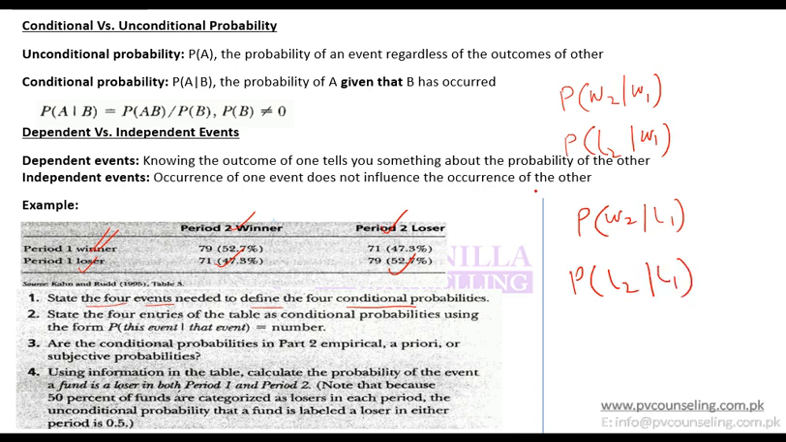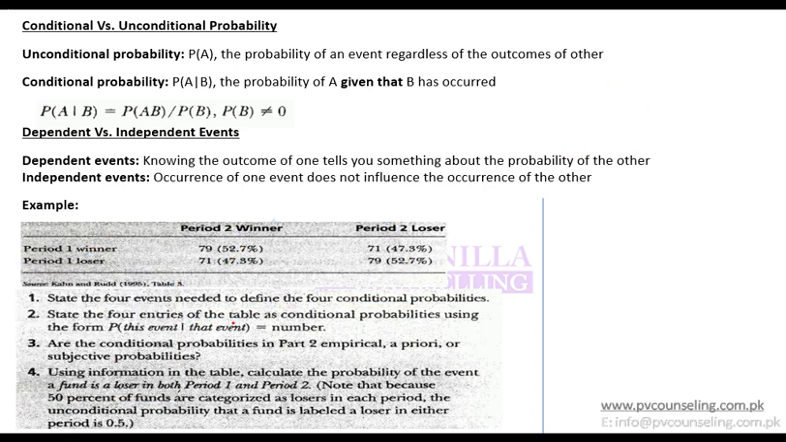So that means there can be 4 possible conditional probabilities. There cannot be any 5th conditional probability. So they ask you to state 4 events needed to define 4 conditional probabilities. So these are the 4 possible exhaustive events for defining these conditional probabilities.